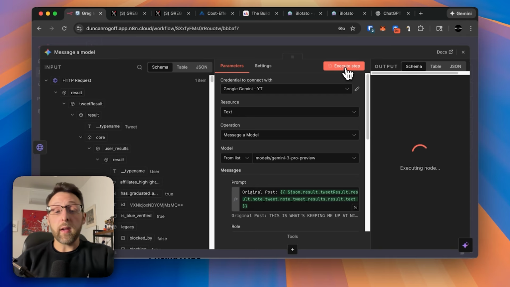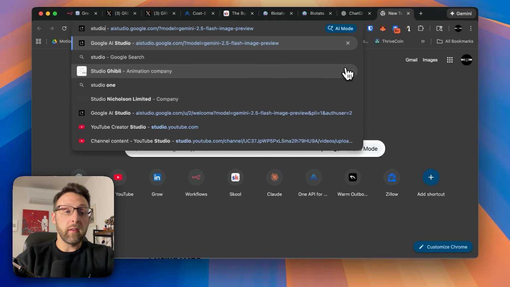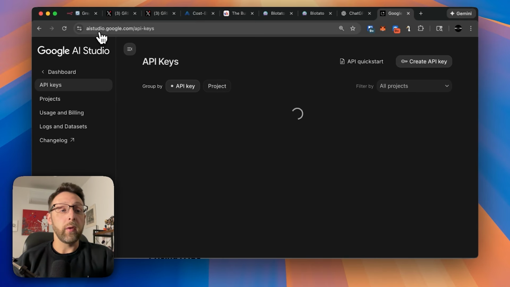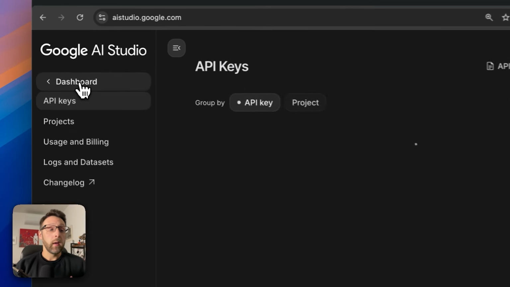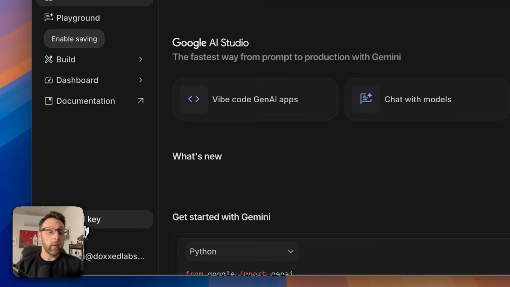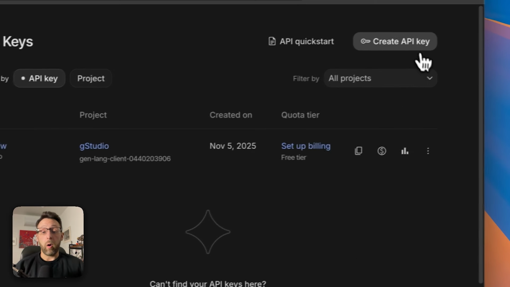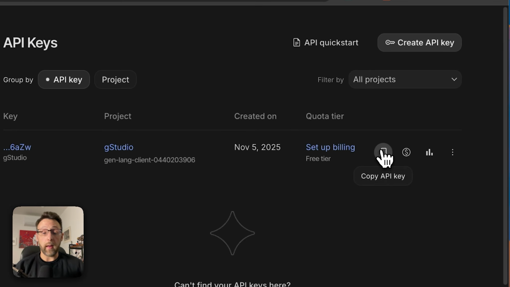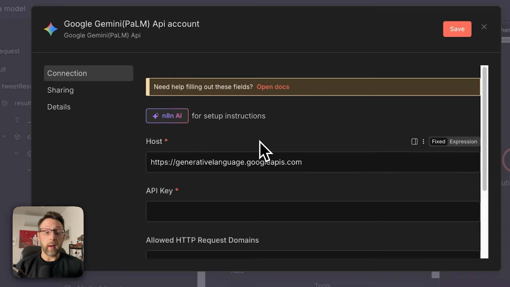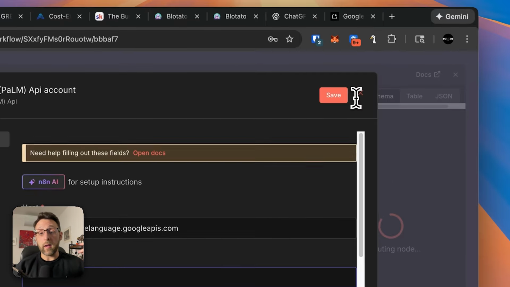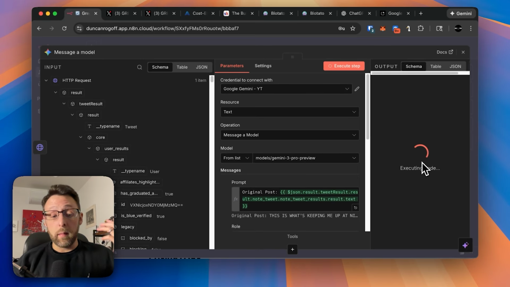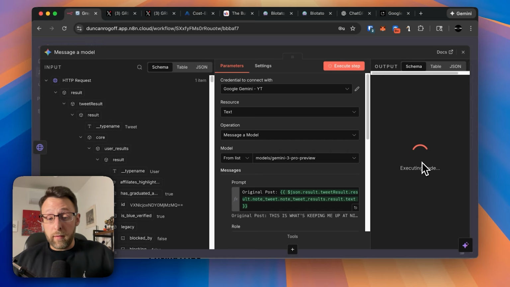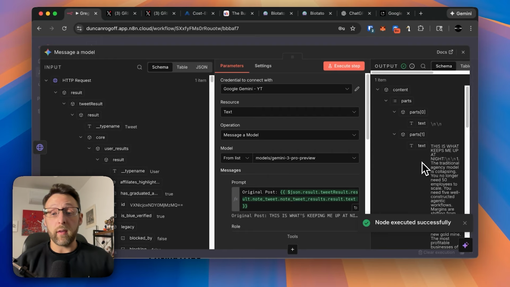Really quick, if you've never connected Gemini to N8N before, let me just show you. If you come over to aistudio.google.com, and typically you'll be in this dashboard over here, but you can come down to get API key. All you have to do is click create API key, name your key, and then click copy API key, and then come over into N8N, go into create new credential, and paste in your API key here, and you are all set up and ready to go. Super, super easy. This does take a little bit of time to run, primarily because it's processing a lot of information from Greg, and it's also going to search the internet for us.